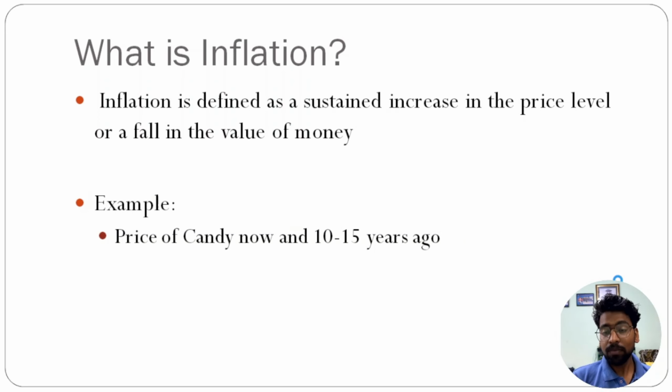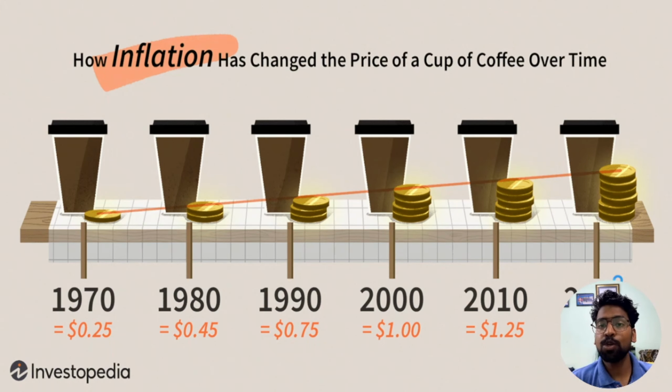Now you can take the example of the simplest coffee. In 1970, this used to just cost how much? $0.25. But now the price has increased in 2022 to $1.85. Why has this gap happened? Almost an increase of multiple times. This has happened because of what we call inflation. We are buying the same commodity, but the price that you are paying for that commodity is higher over a period of time.